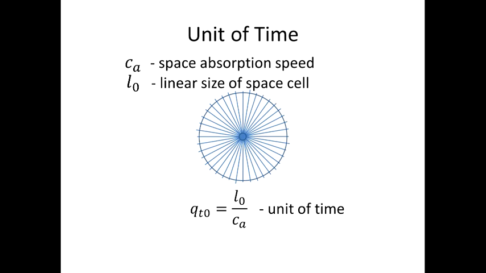The linear size of space cells in this formula is a variable value and is a function of the velocity of the particle, its mass, and the background density of external mass. It means that every particle has its own rate of absorption of space cells and therefore has its own time. A shorter time unit means faster time for the particle.